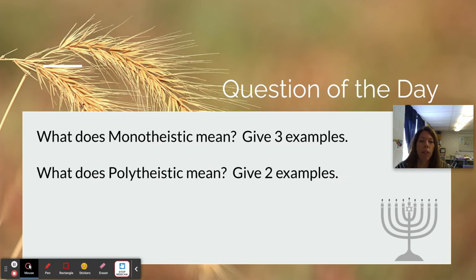And then we have the polytheistic. Poly means more than one. You know polygon from math. And the two that we'll be studying in this class are Hinduism and Buddhism. And so that's the answer for today. If you need to fill that in and make some changes, go ahead.